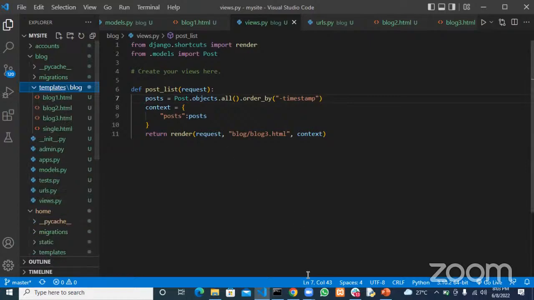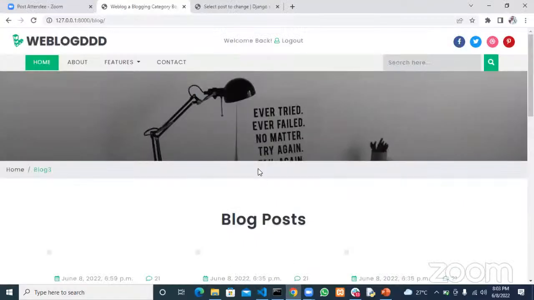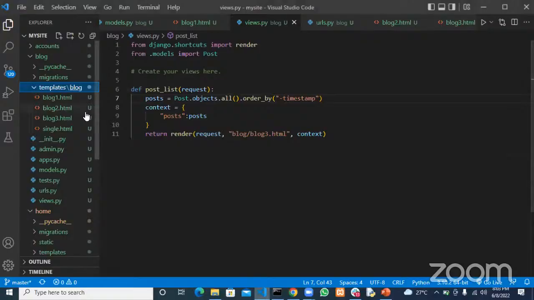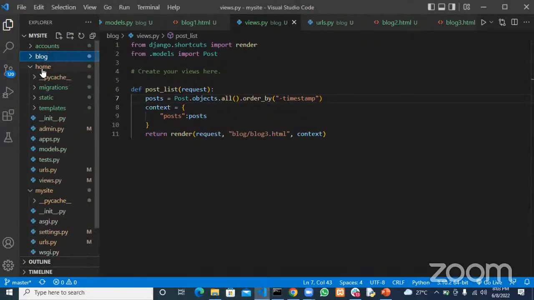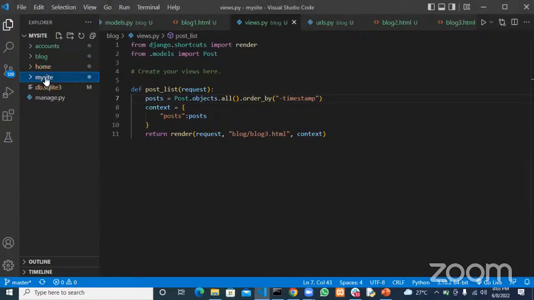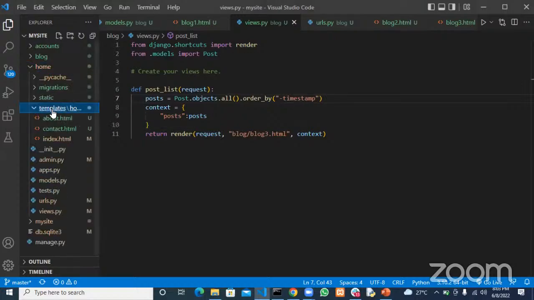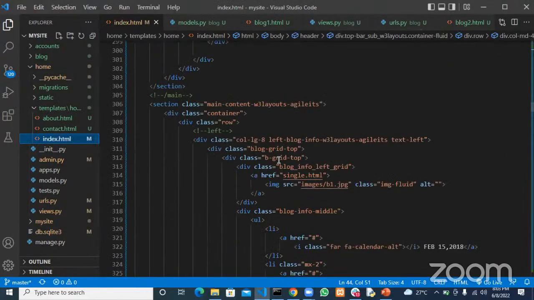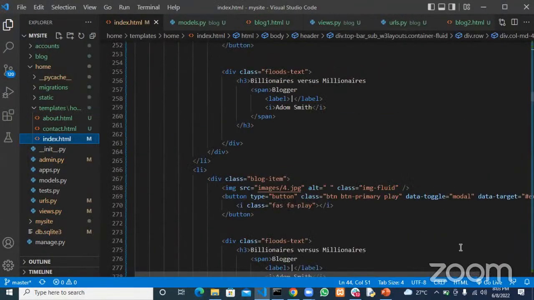Right. So now so far we've been able to grab all the posts and then show it to the front end. Right. So now next thing is for us to make a way where a user can create a post. Okay, like from here, a user can actually see a form where he can create a post and then actually create that post. So now to do that, let's actually put a URL where a user can create a post. Okay, so if we go to our home index, let's put an index where a user can actually do that.